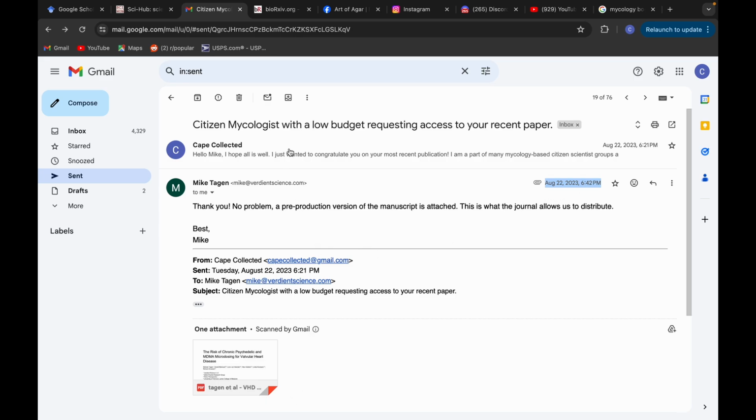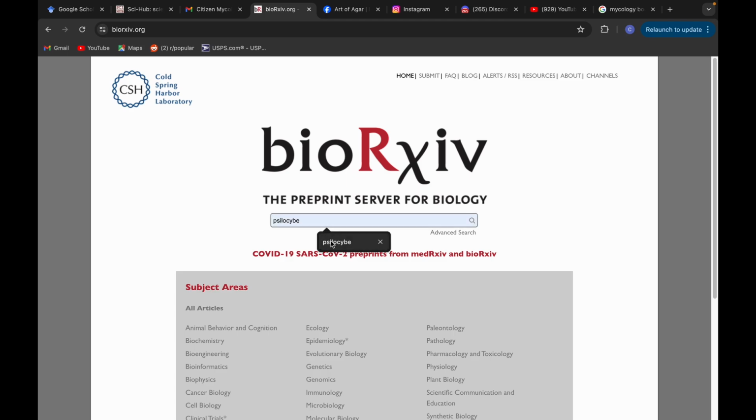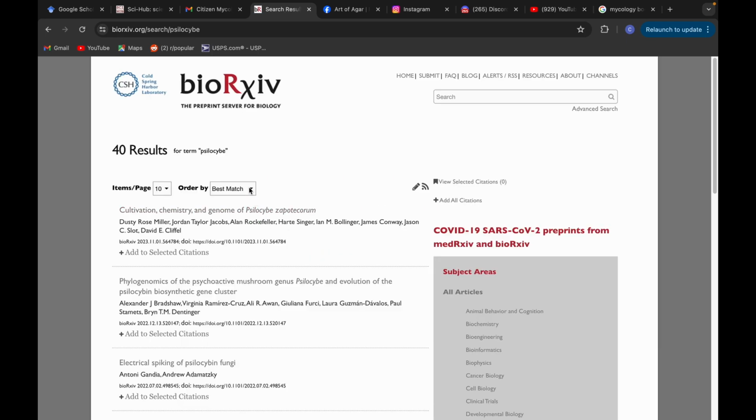Now, sometimes they have a preprint that they can send to me. And if you want to find preprints, you can also find them on bioRxiv. But sometimes they send you the actual paper. So another resource that you could use is bioRxiv. And you can search psilocybin, and you can change to the newest.